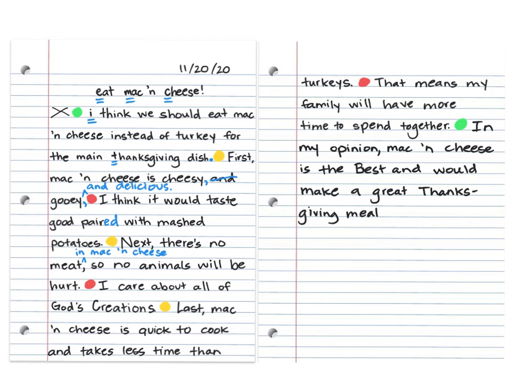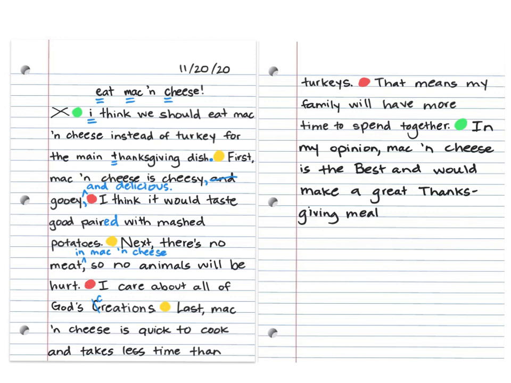I care about all of God's creations. Oh, I noticed that I accidentally made the C in creations capitalized, but it's actually a common noun, so that should be a lowercase c. Last, mac and cheese is quick to cook and takes less time than turkeys. Okay, that sounded good.